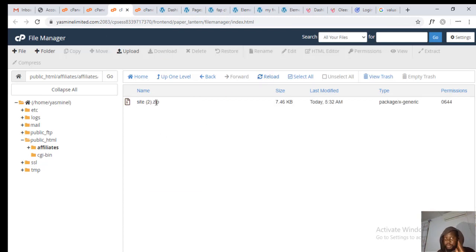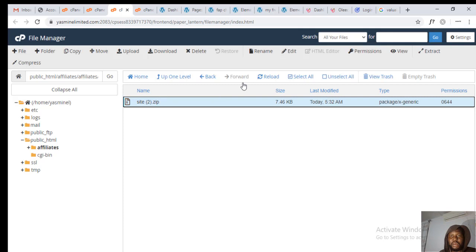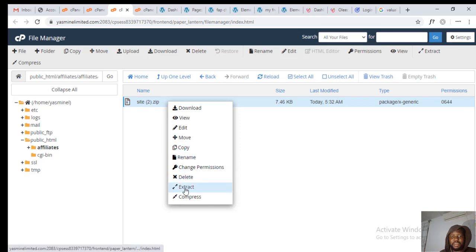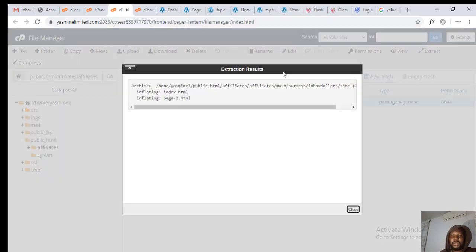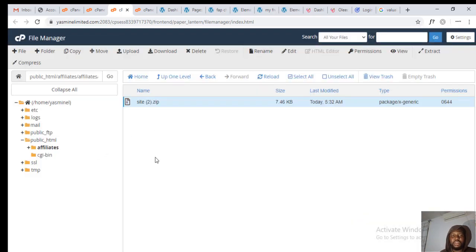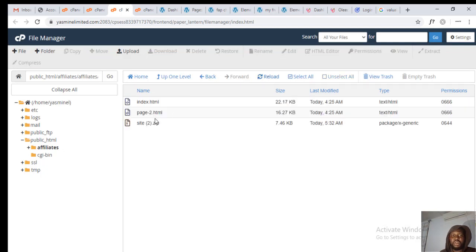Now we have to unzip this file. To unzip it, you can either right click and extract it, or you come here and extract. So let's extract it under inbox dollar. So you say extract file, that's all. You close it, you reload. You see you should have all of them here, right?